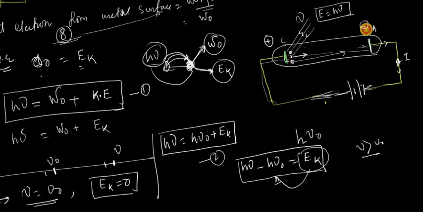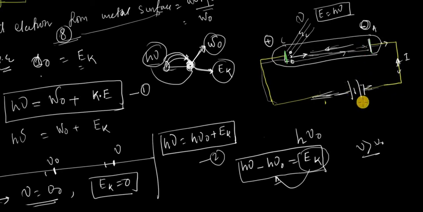But due to the negative potential of the anode, this negative potential gives a repulsive force, so the electron now loses kinetic energy, because it moves against the repulsion.